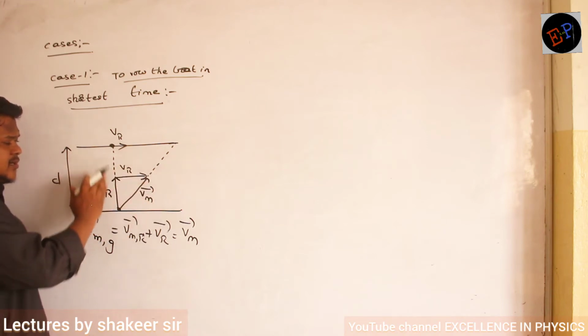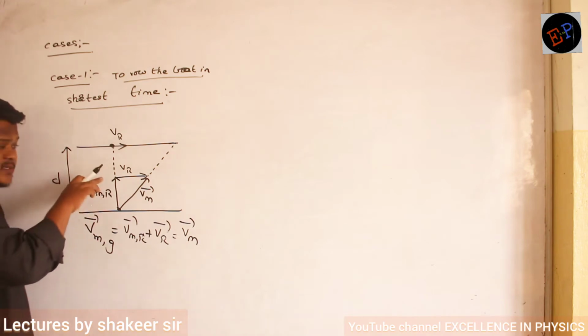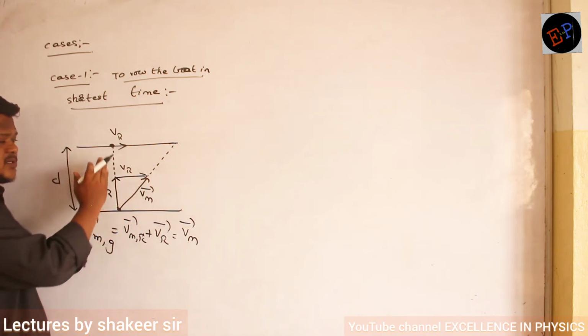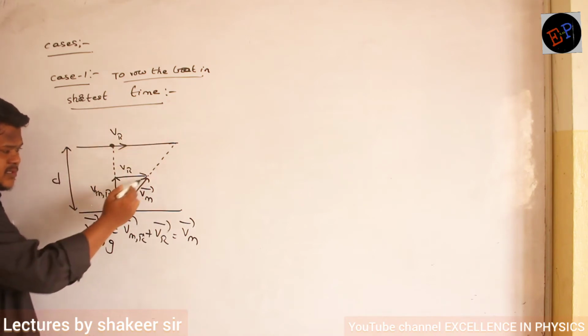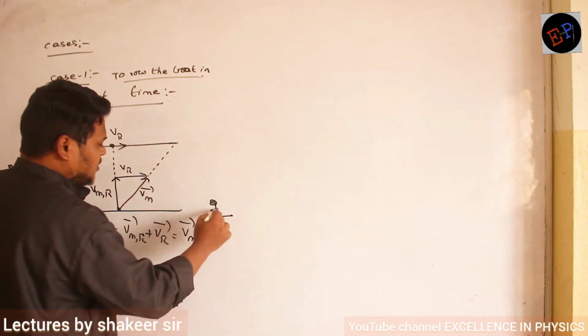He is trying to row at an angle of 90 degrees, perpendicular to the bank. But because the river is also flowing, the river will continuously push this person. So even though he is trying to move in this direction, finally he will move in this direction. This is the velocity observed by the observer who is present on the ground. Are you able to understand?